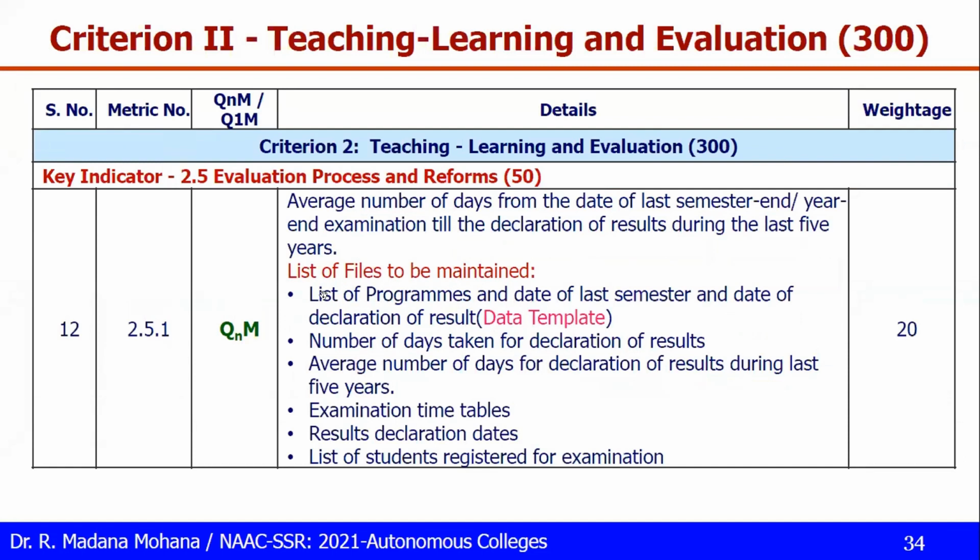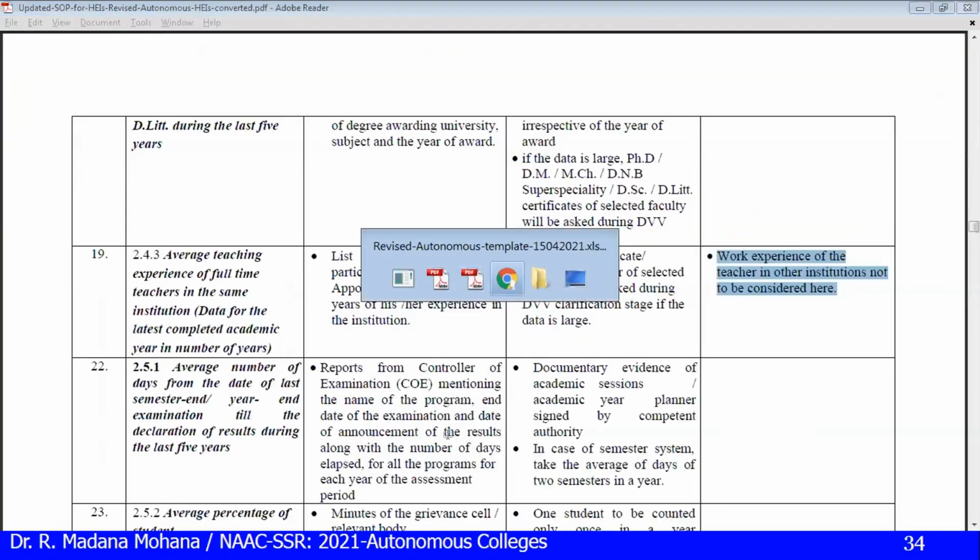For this, list of programs and date of last semester examination, date of declaration of result as per the template, number of days taken for declaration of results, and average number of days for declaration of results over the last 5 years. Here you can take examination timetables, results, declaration dates, and the list of students registered for examination. Let us see the data template once. 2.5.1.